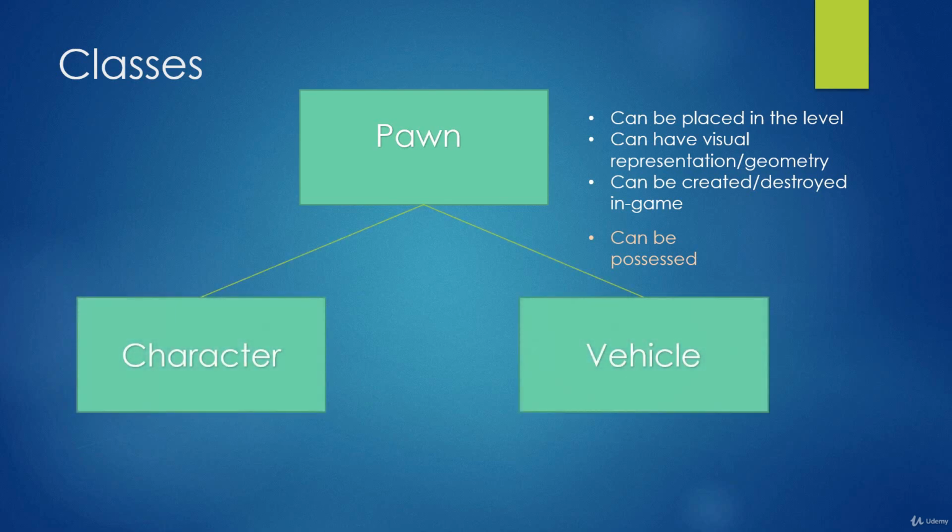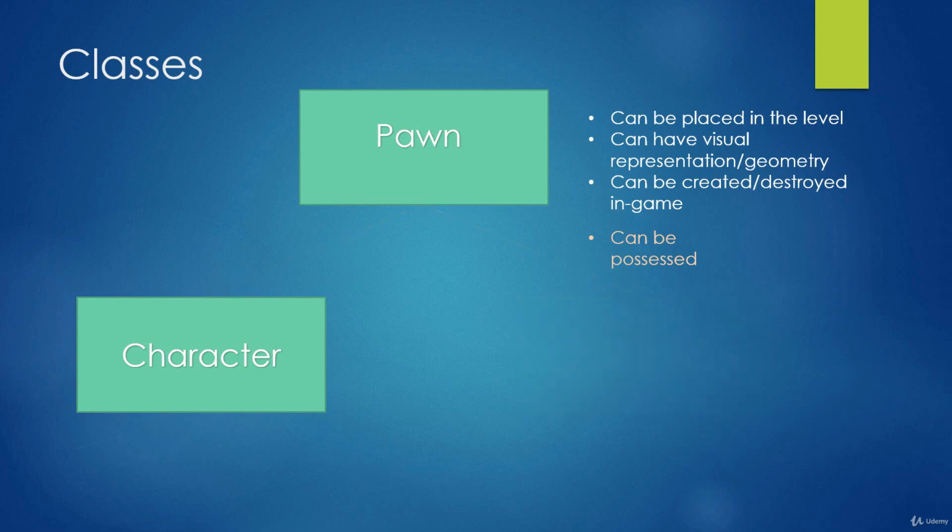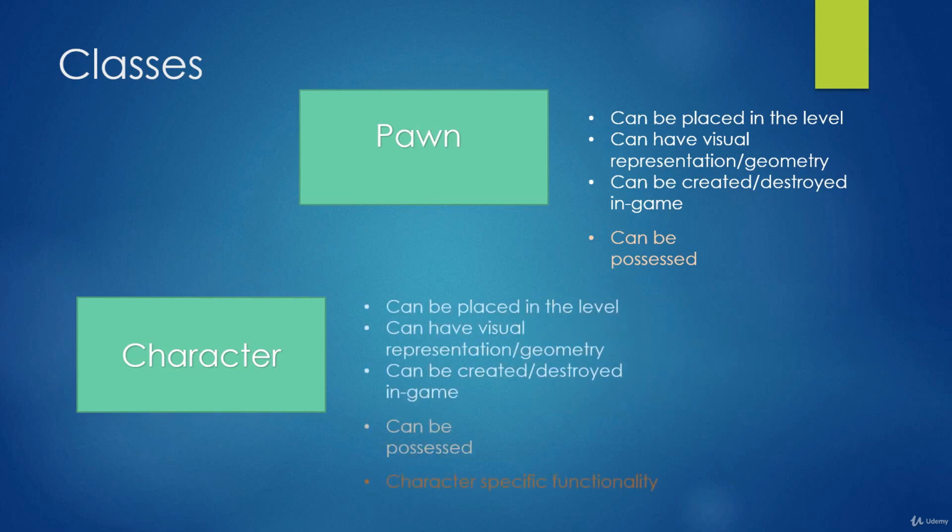So in Unreal Engine, we can have a character class and we can have a vehicle class. Now these are both pawns. So in a sense, they inherit those features that pawn inherits from actor. And they also inherit the fact that they can be possessed, which is a pawn specific feature.